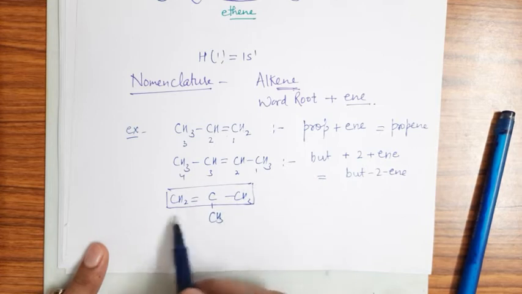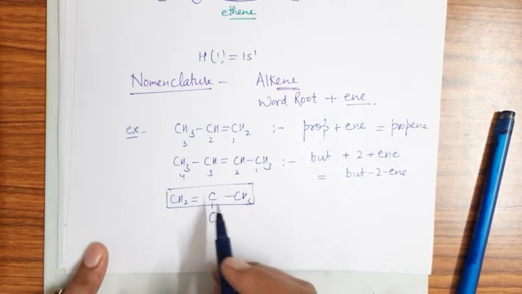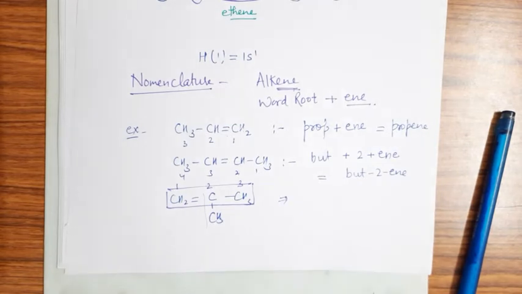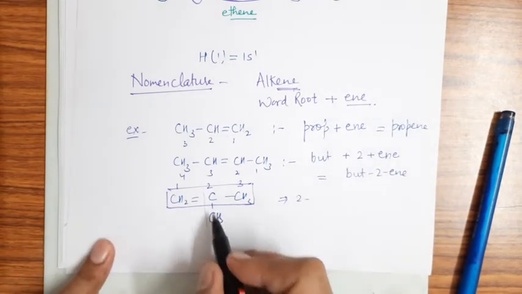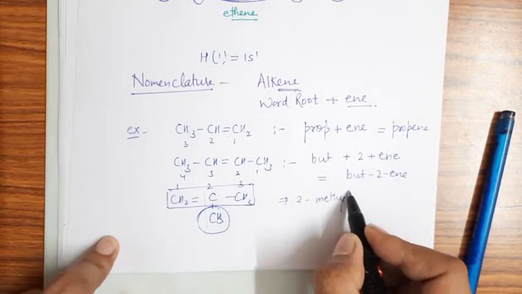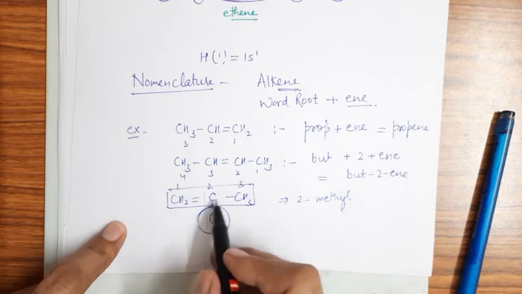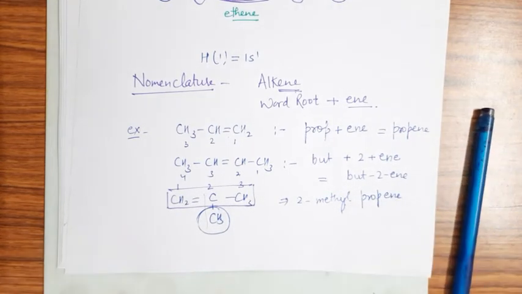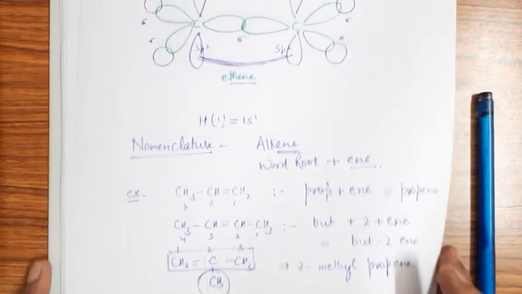So 1 2 3, and the name will be: at position 2 there is an alkyl side chain, 2-methyl, and 1 2 3 means prop and ene, propene: 2-methylpropene. So this is the naming of the alkenes. In the same way we can do more compounds also.